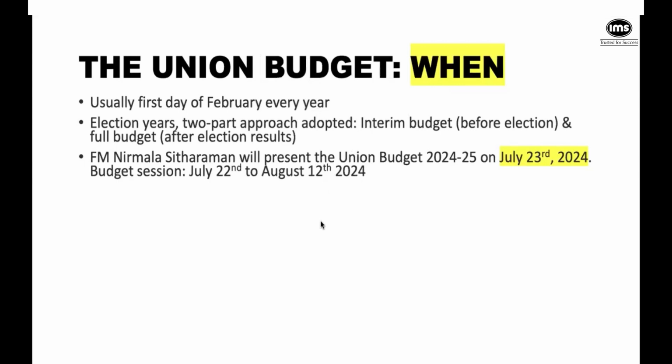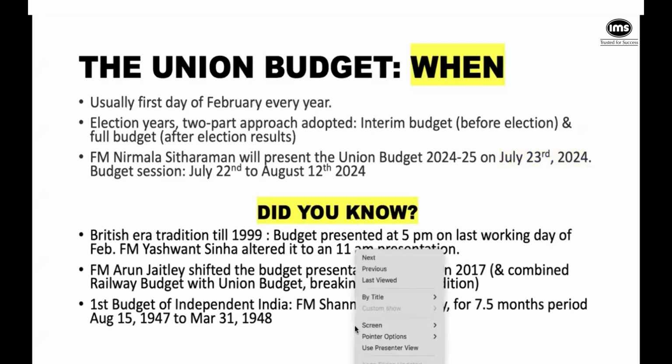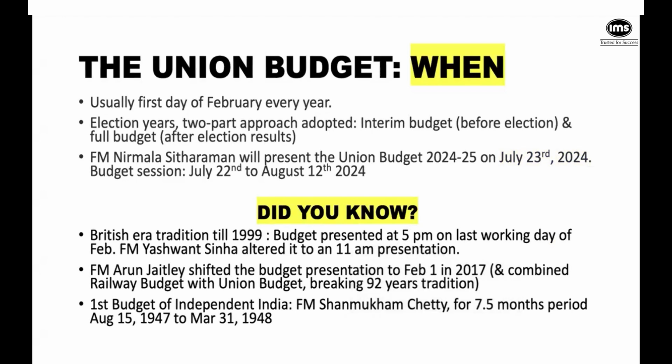In fact, it's a very old British tradition to have the budget presented on the last working day of February. And that's what we have actually always had. It used to be presented at 5 p.m. on the last working day of February. Then Yashwant Sinha changed the timing first to 11 a.m., and then Finance Minister Arun Jaitley in 2017 changed it to 1st February, a good heads up for the implementation of the budget from 1st April.